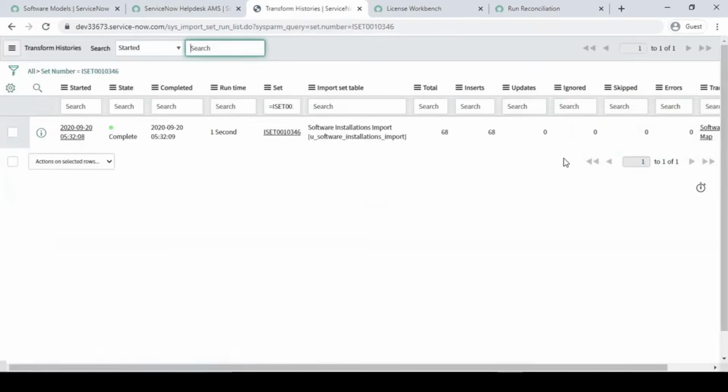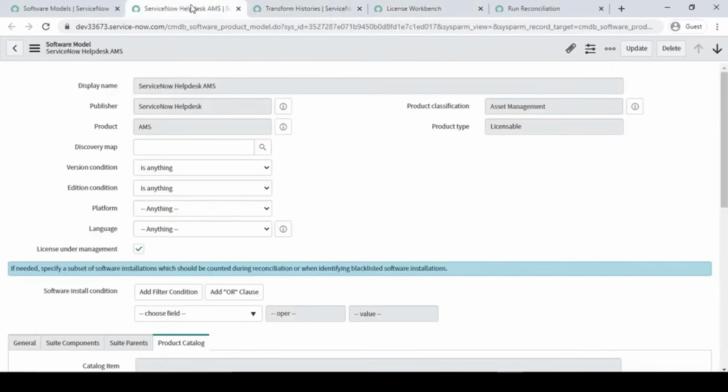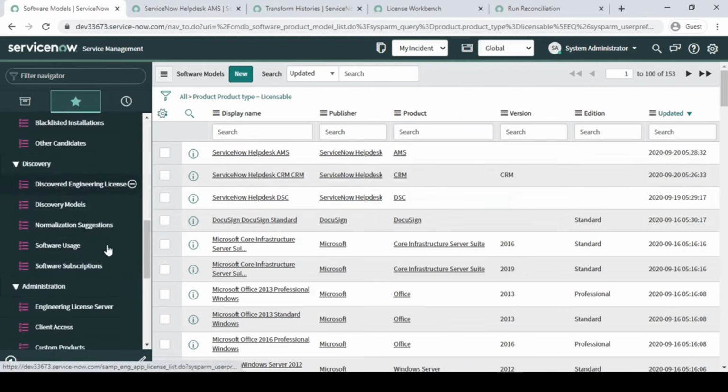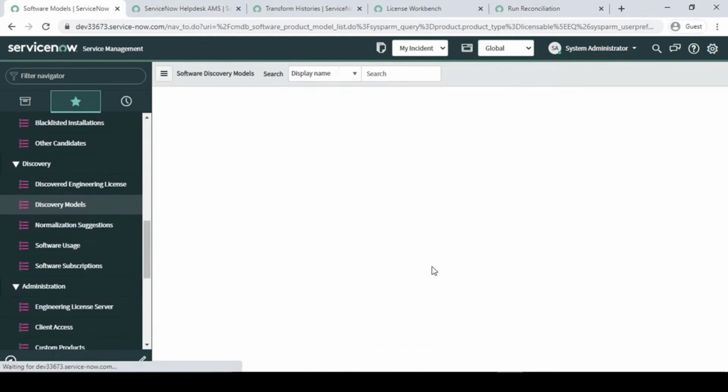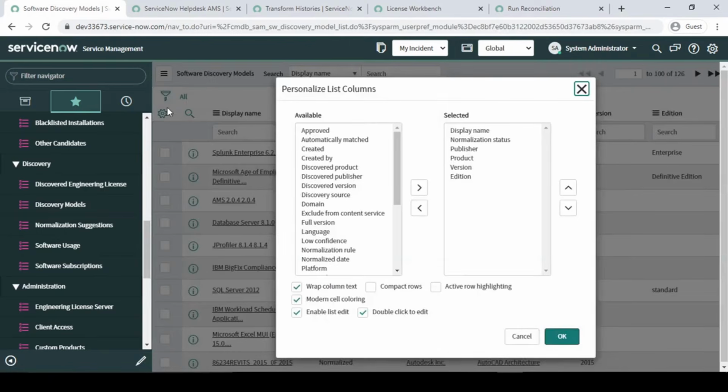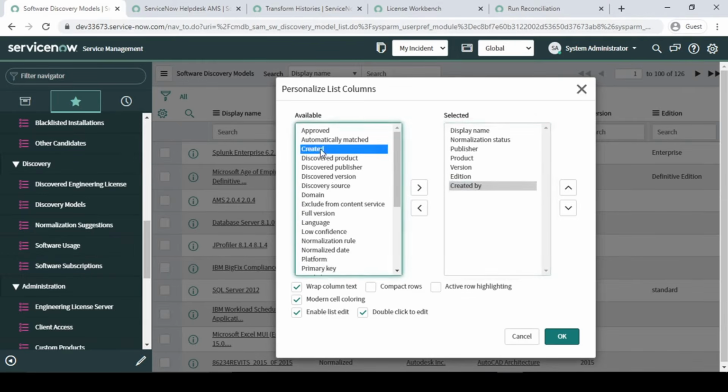Check out the history. So 68 was the record count, we have uploaded the 68. So in this case guys, where it should come, basically it should come to discovery model. So we have imported the data in our discovery model. So here let me just add the updated, created something.